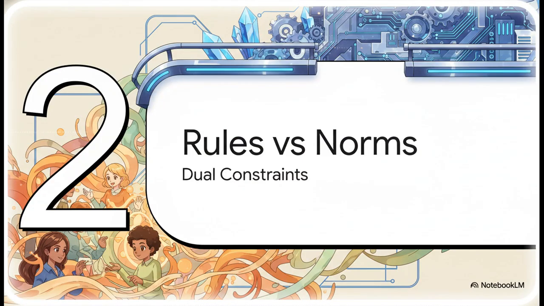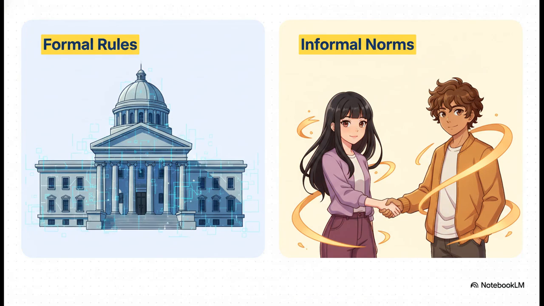Section 2, formal rules versus informal norms. Now, what's really fascinating about this breakdown is how it completely splits the system right down the middle. We've got two distinct layers operating simultaneously. On one side, you have the hard layer, formal institutions, written laws, constitutions, courts. But on the other side, you have the soft layer, informal norms. These are the unwritten rules, like mutual toleration and simple everyday restraint. It's absolutely crucial to understand the difference here between what you are legally allowed to do and what you voluntarily choose not to do for the sake of the system.